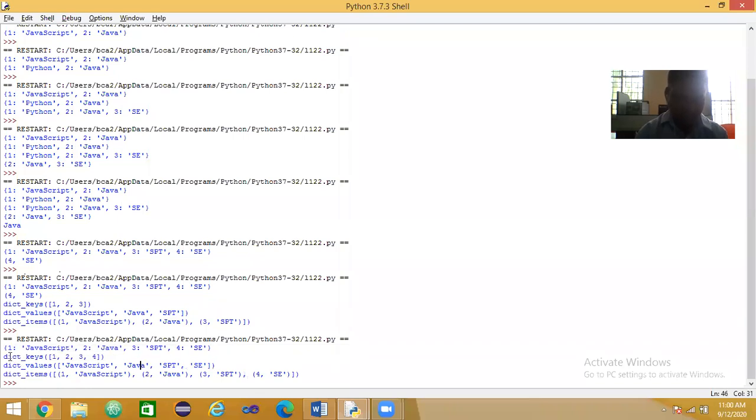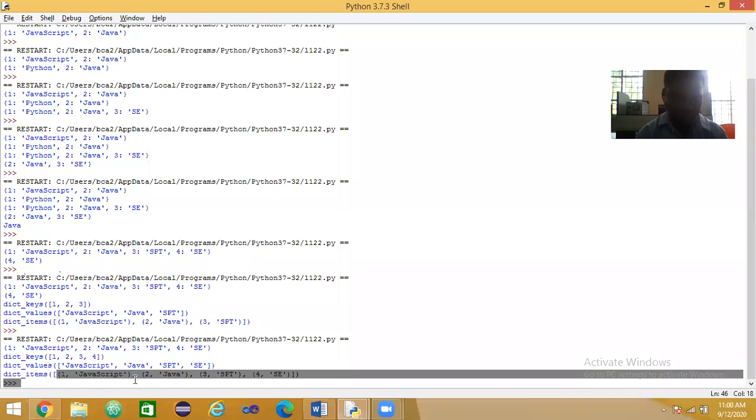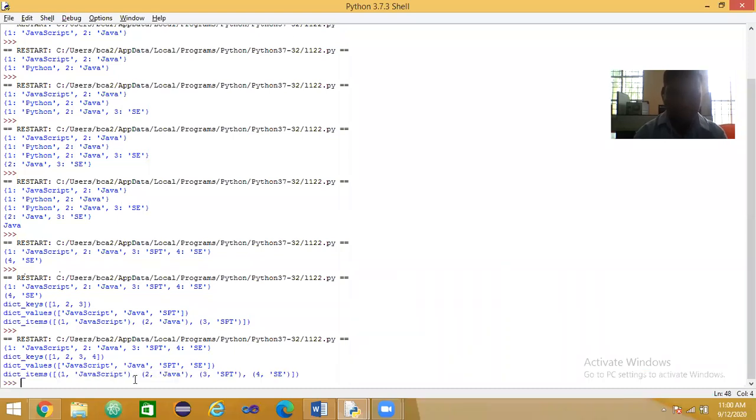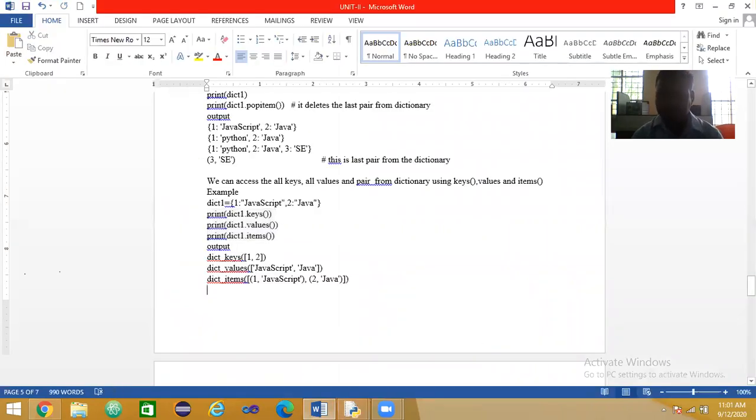All the keys are 1, 2, 3, 4, and the values are JavaScript, Java, and so on. The items are 1 comma JavaScript in parenthesis, then 2 comma Java, the second item, also in parenthesis. This way we will get the output from these functions.